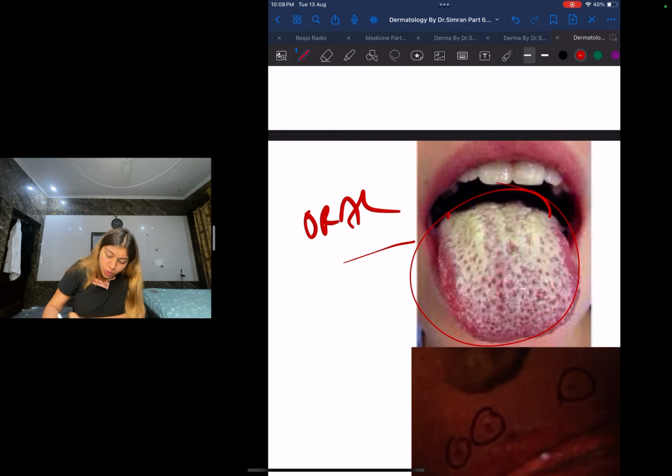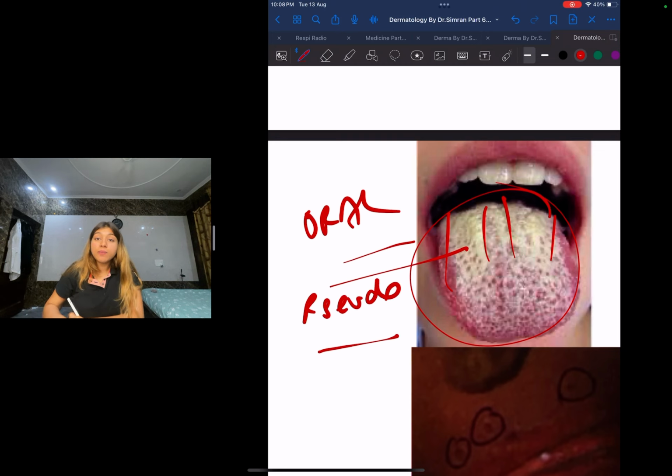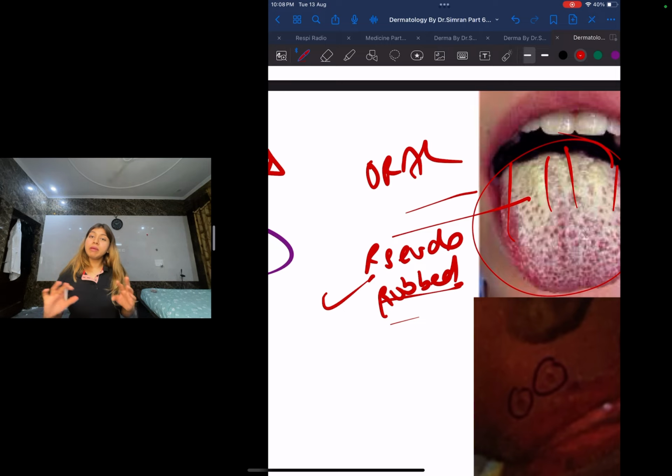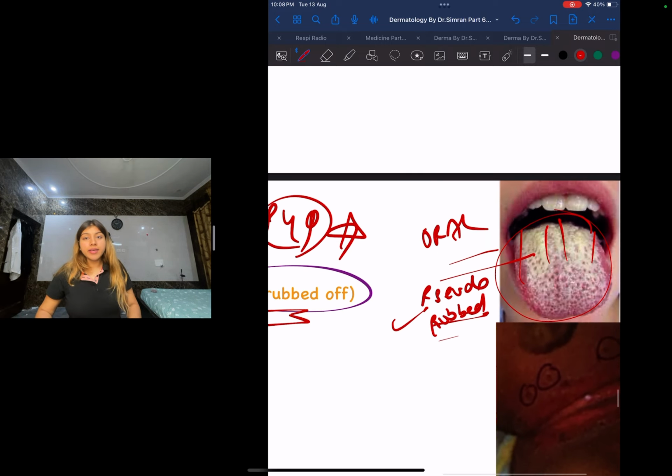This is your pseudomembrane. And can it be rubbed off? Yes, it can be rubbed off. This is oral candidiasis or oral thrush.